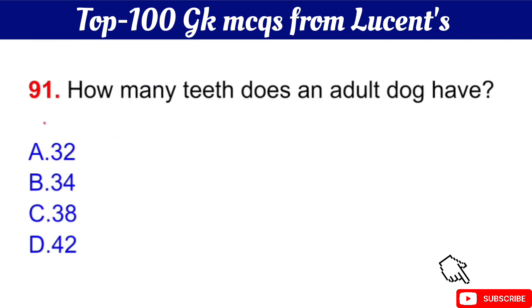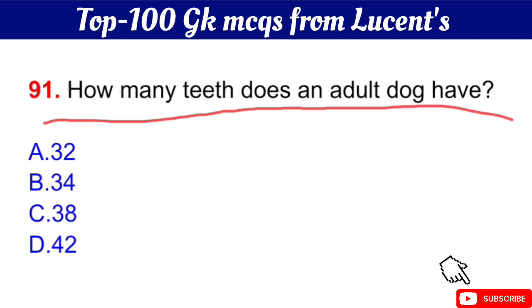Question number 91 is how many teeth does an adult dog have? The right answer is option D, 42.